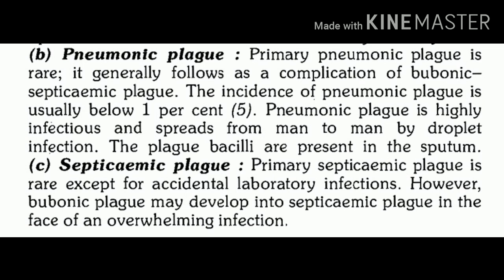So for bubonic plague, don't forget, the important characteristic feature is development of buboes, where plague bacilli are locked up. They do not find an easy exit, and for that reason cases are non-infectious. Bubonic plague may develop two complications, which can be pneumonic plague or septicemic plague. Out of these, the cases of pneumonic plague are highly infectious and they can spread plague to other humans, and spread can occur by droplet infection.